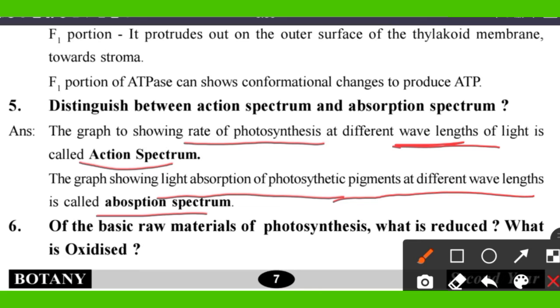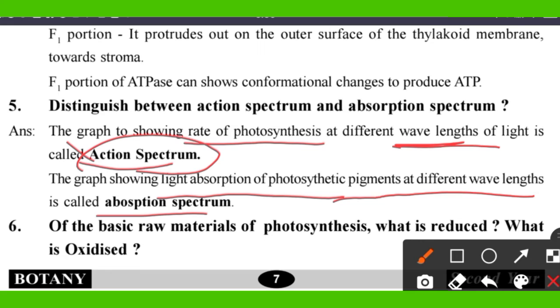Light rays consist of different lights. You can take ultraviolet, UV, infrared rays, visible light, like that. So the rate of photosynthesis at different wavelengths of light is called the action spectrum.